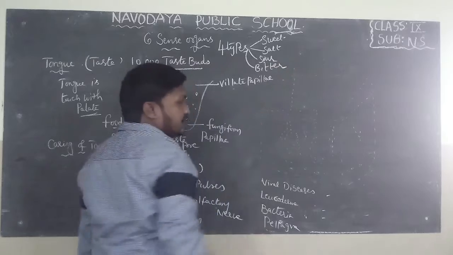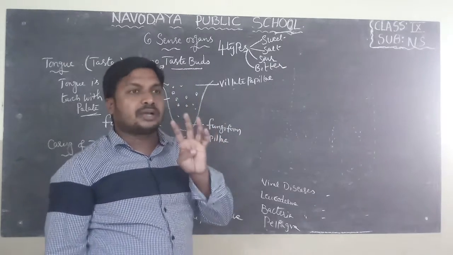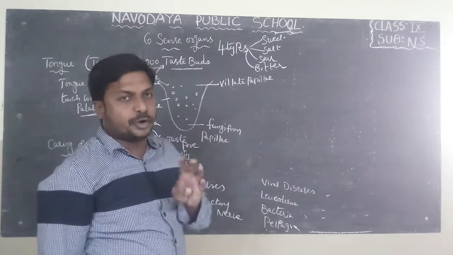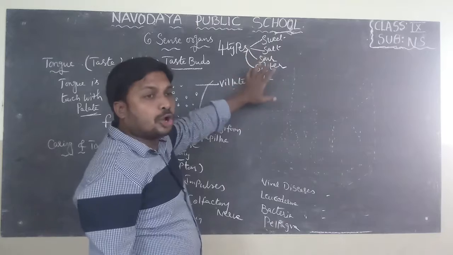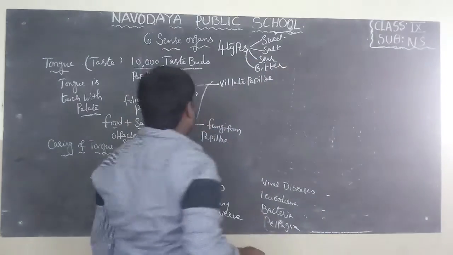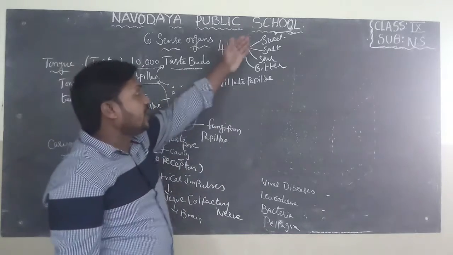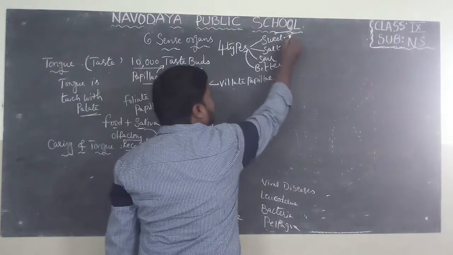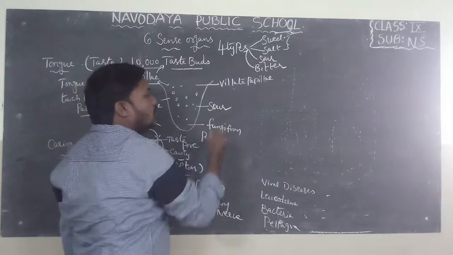Every living organism, every human being can identify the 4 types of tastes of food: sweet, salt, sour, bitter. Do you know? If you observe the front portion of the tongue, we can observe the sweet and salt tastes. And on the sides we can observe the sour taste.